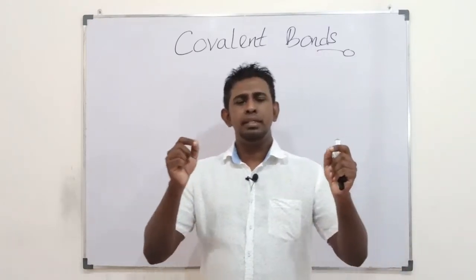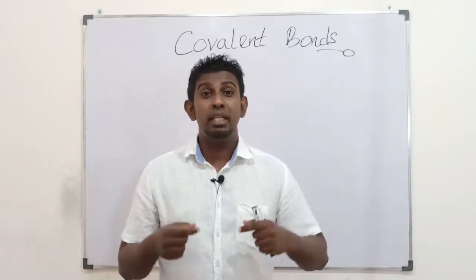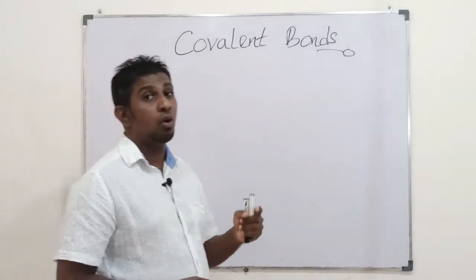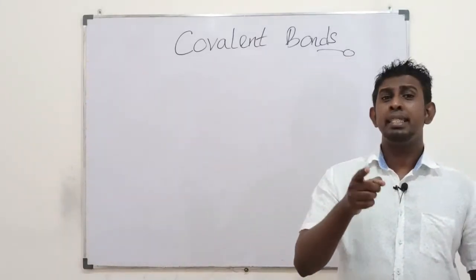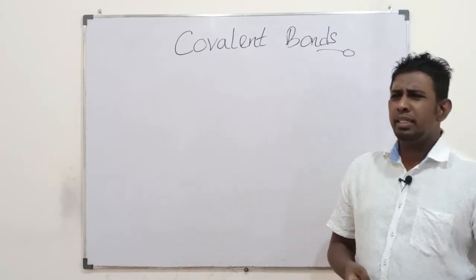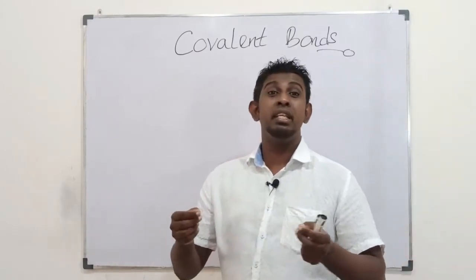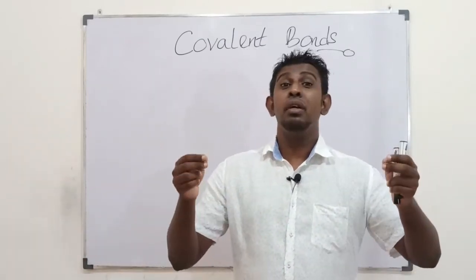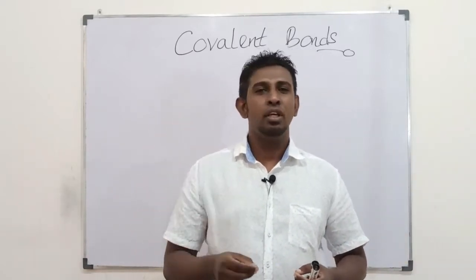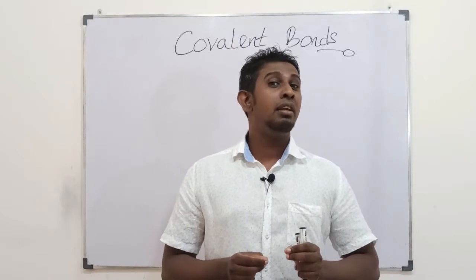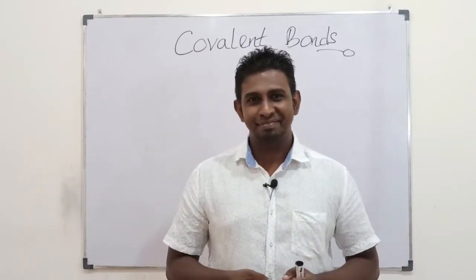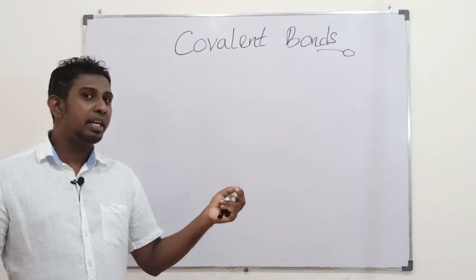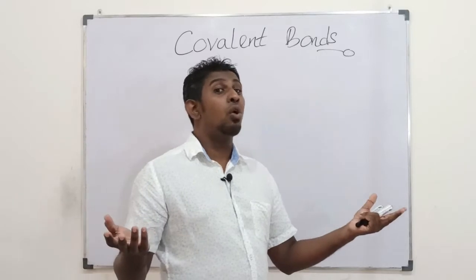Okay, students, here we are going to talk about the very first type of bonding: the covalent bonding, or covalent bonds. What is a covalent bond? You might have already learned this even in your O-level life. When someone asks you what a covalent bond is, you would proudly say, sharing electrons, a covalent bond is formed. Okay, that's a good answer.